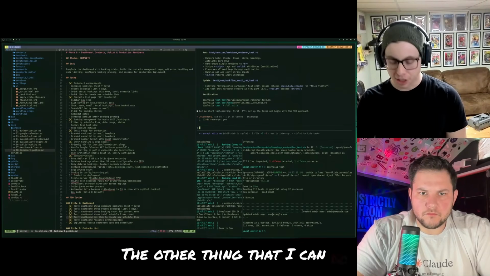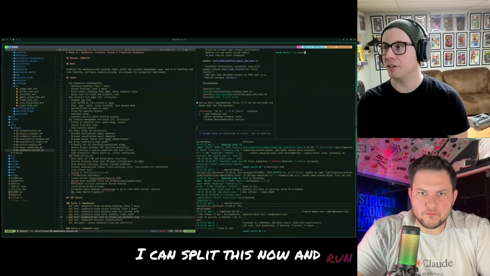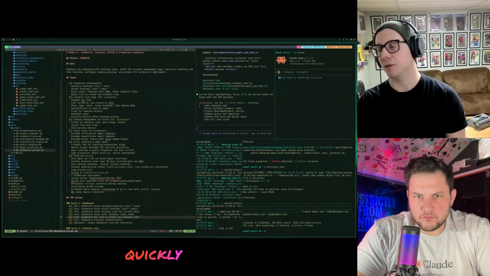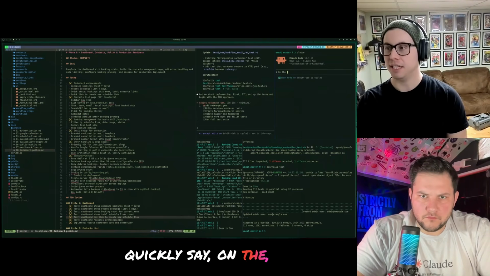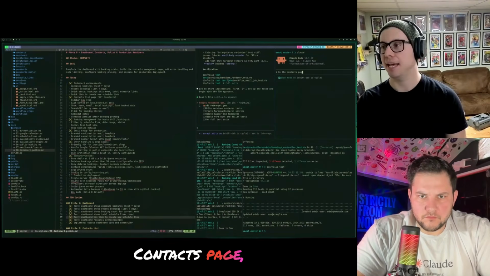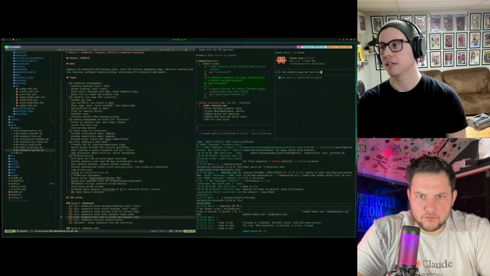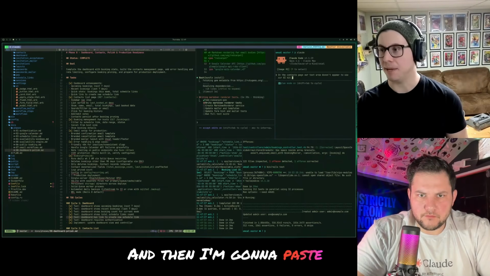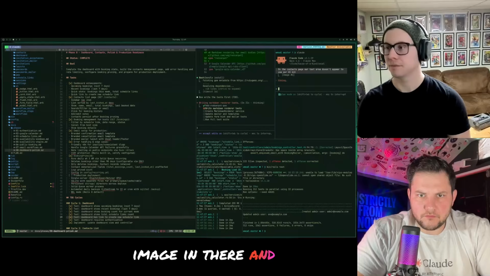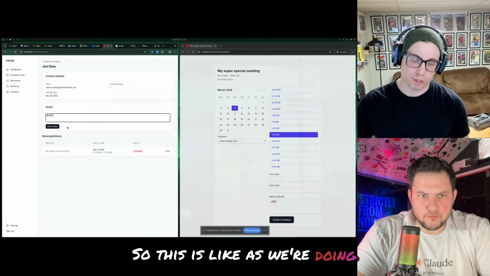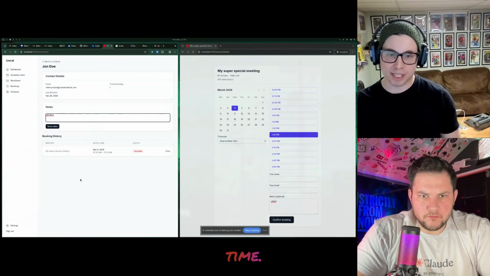The other thing I can do is split this now and run another instance of Claude Code, put it in planning mode, and quickly say, hey, on the, what do we call this one? This is the contacts page, our text area doesn't appear to use our UI kit. And then I'm going to paste that image in there and let it see. I'm going to run this stuff at the same time, because this is to save me time.